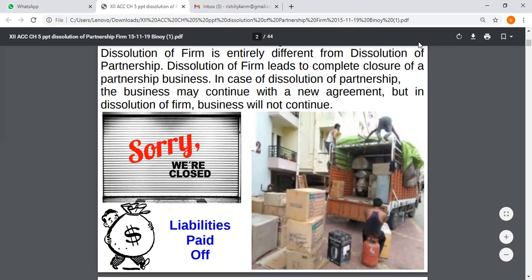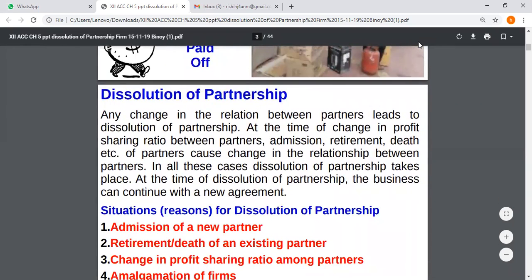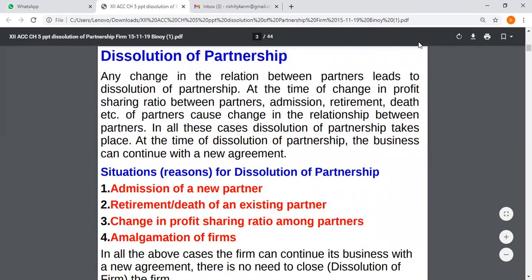In case of dissolution of partnership, the business may continue with a new agreement, but in dissolution of firm, the business will not continue. All the assets are sold and liabilities are paid off.